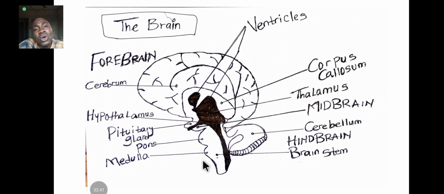And what does the medulla oblongata control? It controls involuntary actions, such as heartbeat, the movement of smooth muscles, contraction and relaxation of smooth muscles, such as muscles found in the intestine, muscles found in the blood vessels, all those actions that you can't control. It is the medulla oblongata that controls that. That's what regulates it.